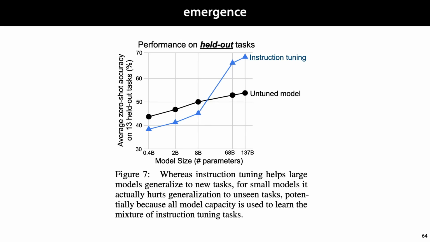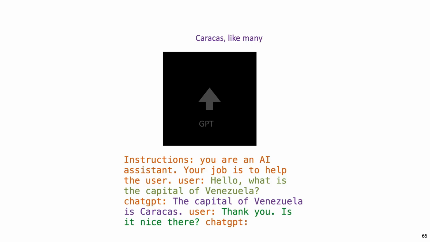This general phenomenon is referred to as emergence. The idea that certain behaviors and abilities only appear once we train models of a certain size. With instruction tuning, we no longer need to worry about adding lots of examples to the prompt. Once the model naturally follows instructions, we can simply tell the model once, in natural language, how we want it to behave, and expect it to follow these orders.